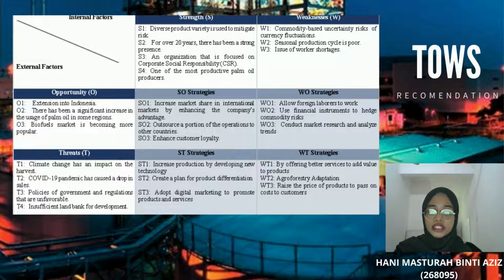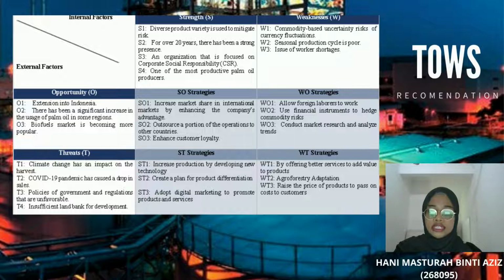For the ST strategy, the first is to increase production by developing new technology. The second is to create a plan for product differentiation, for example in terms of promotion, product packaging, product design, quality, and so on. For example, the export products such as crude palm kernel oil, crude palm oil, and others can use a similar packaging design to ensure customers know the brand. The third is to adopt digital marketing to promote products and services.